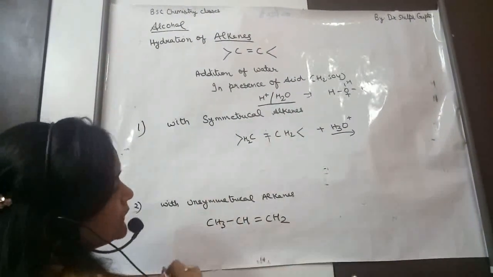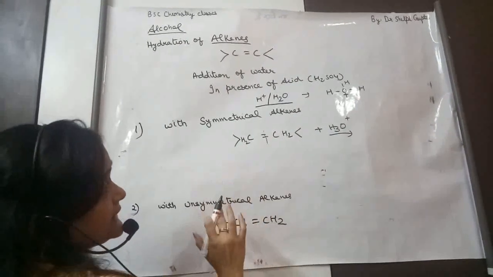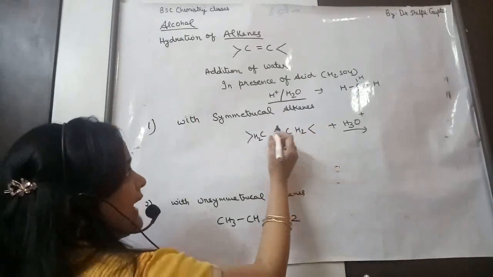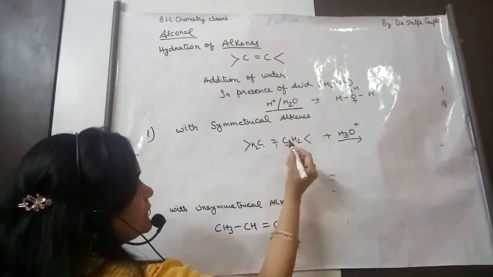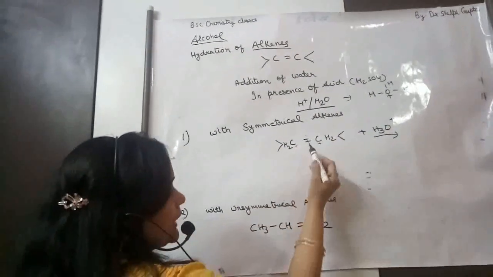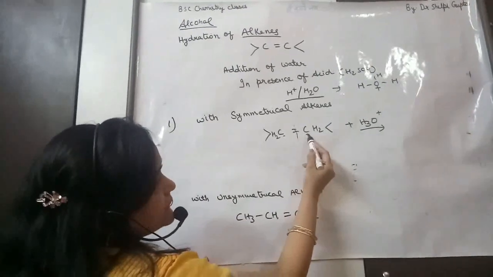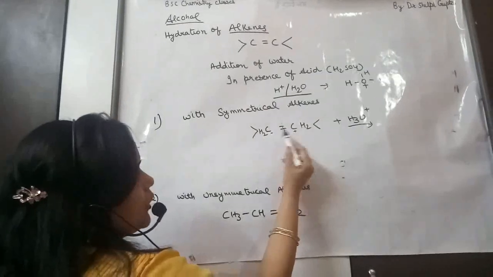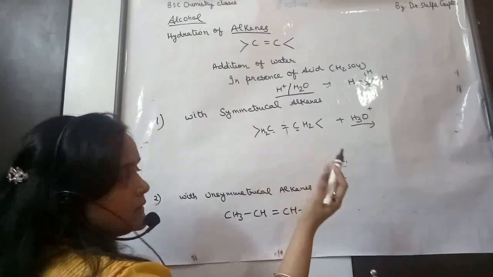The weak pi bond will break. Since this is a symmetrical alkene, it is easier: anywhere you can add the negative charge, the positive charge will be on the other carbon, because the weak pi bond breaks.